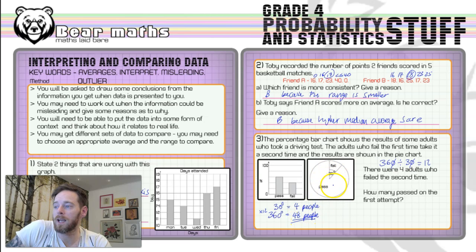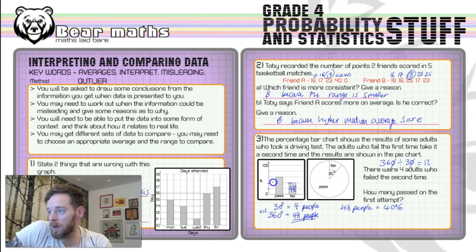That means that 48 people failed. That means that this bar here is worth 48 people. Okay, now if we look at the scale, we've got 20, 40, 60, 80, 100. Yeah, each one of those lines is worth 20%. That then is 40%. So 48 people is equal to 40% in that first graph, in the bar chart.